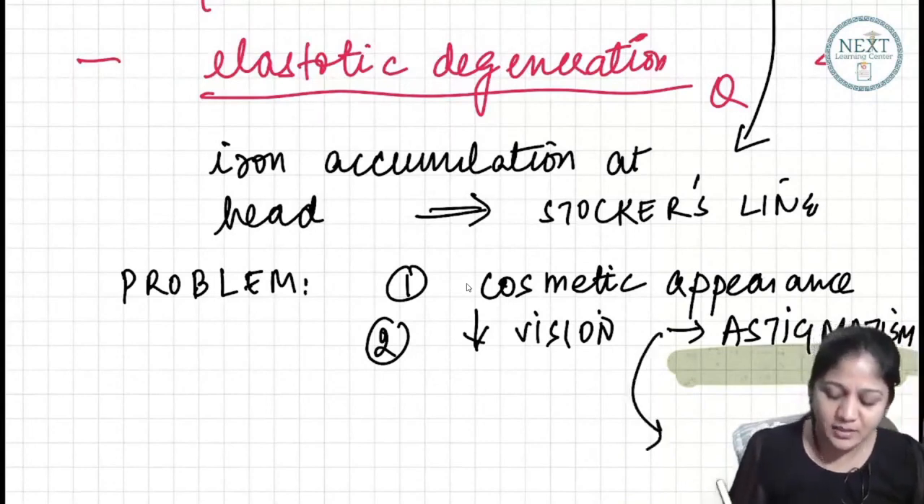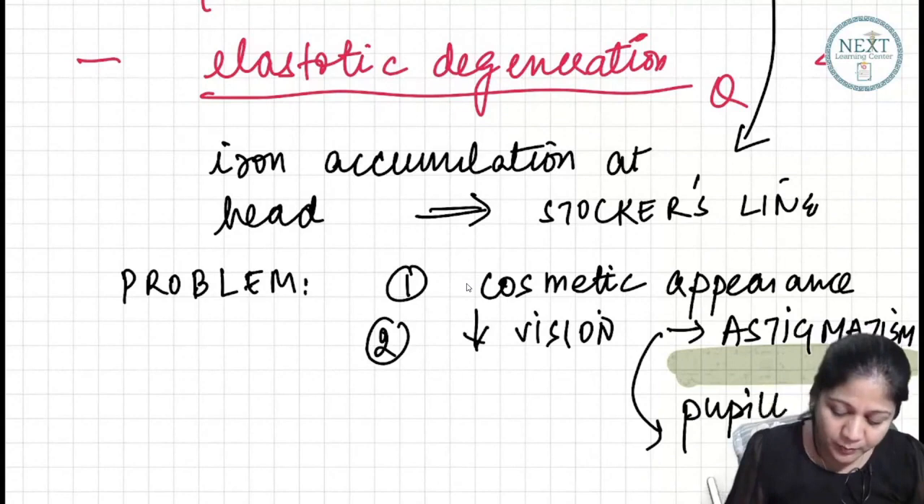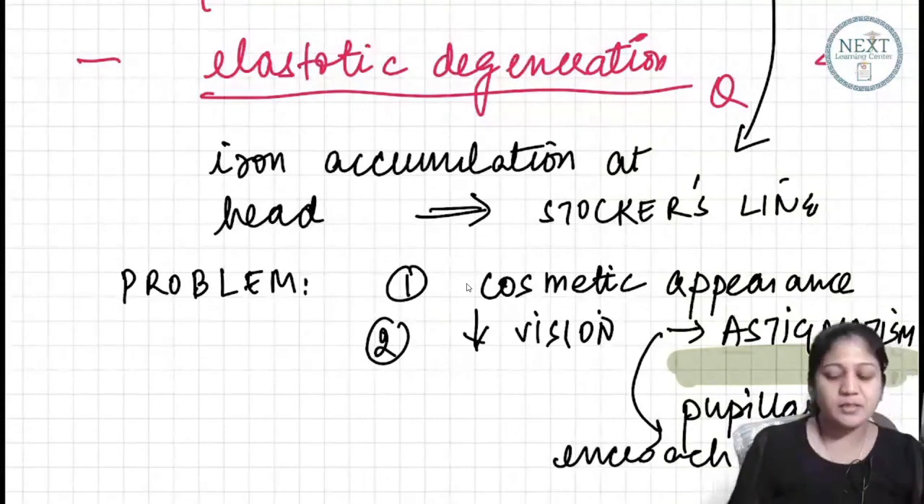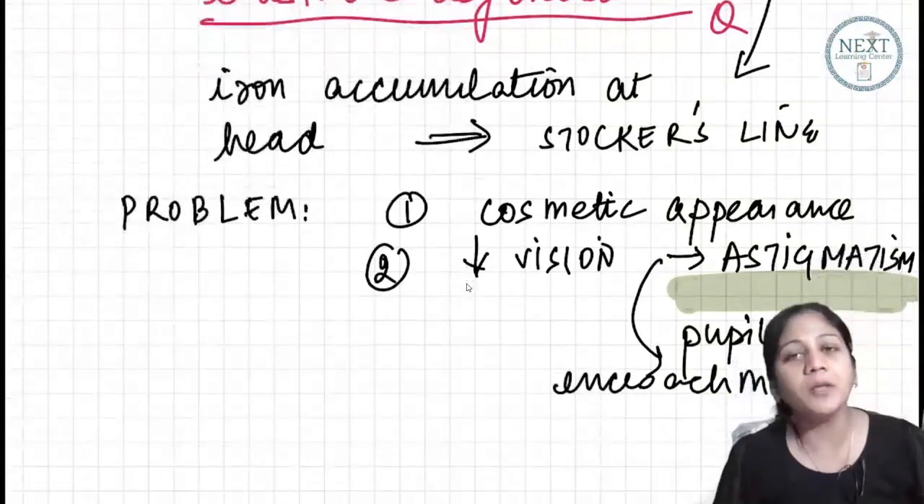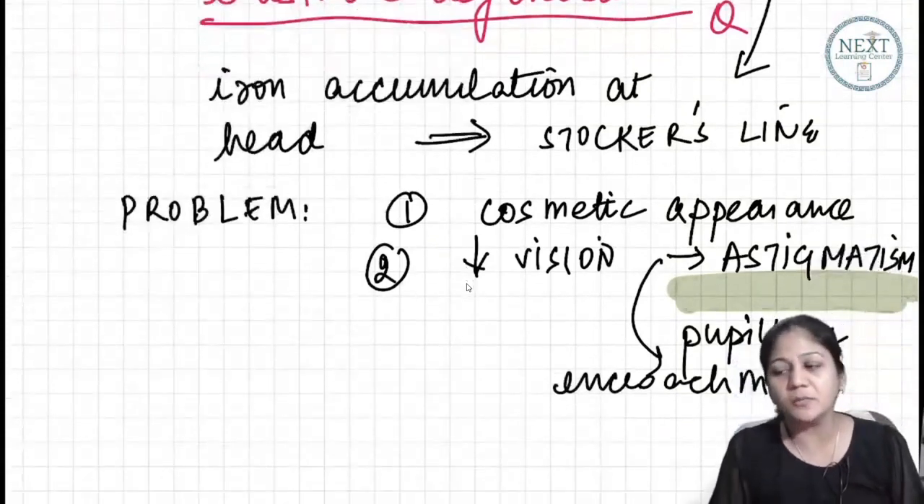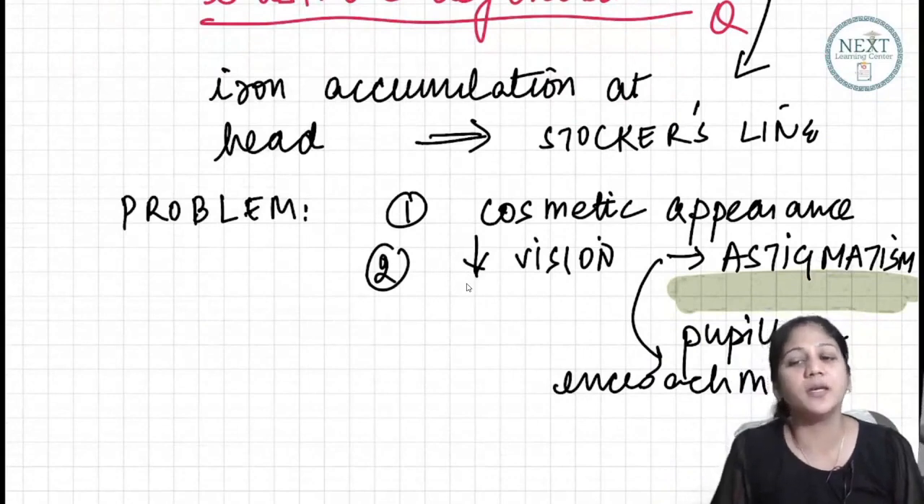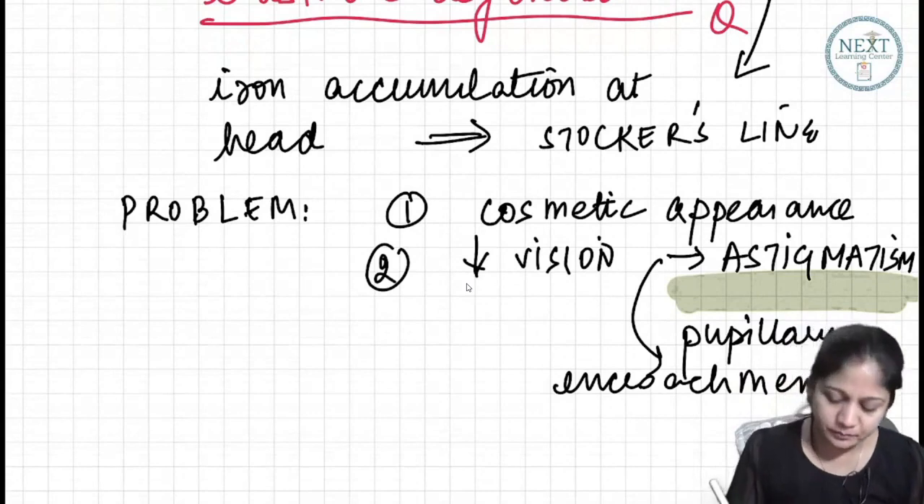The next is when it comes to the pupillary area, pupillary encroachment. Are you able to understand, friends? If they ask you what is the most common cause of decrease in vision in pterygium, don't say it is pupillary encroachment. It is astigmatism. Okay?